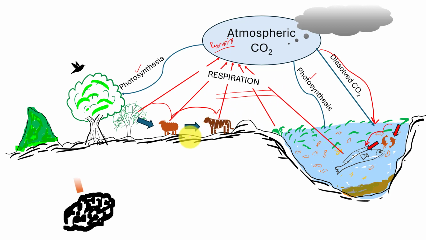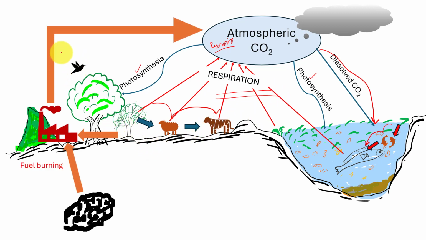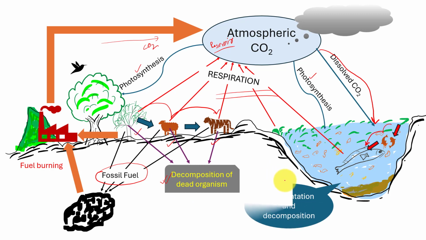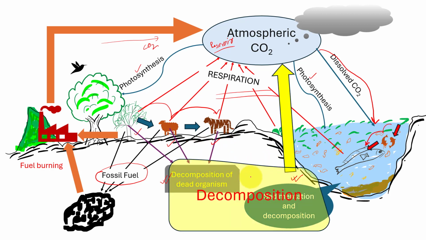Burning of wood and fossil fuel in industries, homes, or in transportation releases carbon dioxide into the atmosphere. The source of fossil fuels is organisms that were buried a considerable time in the past. The dead organic matter is decomposed by the soil organisms. The decomposition and sedimentation also take place in the ocean and any aquatic environment. During the decomposition process and the respiration of microorganisms, carbon dioxide is released into the atmosphere.